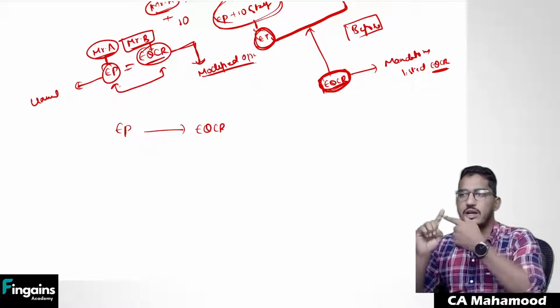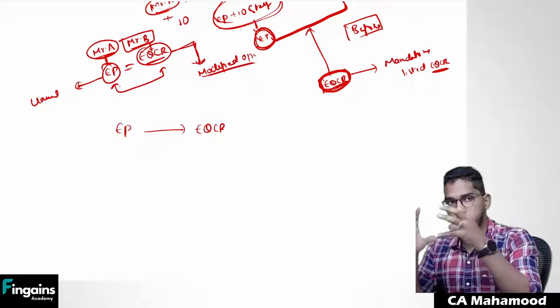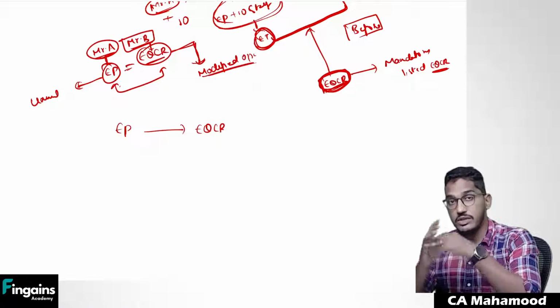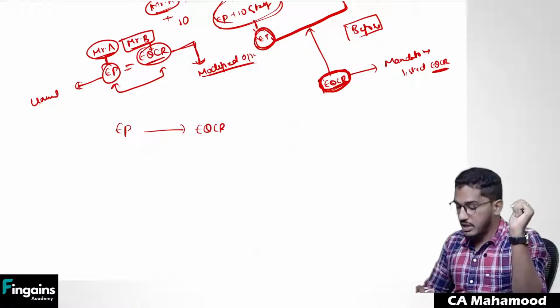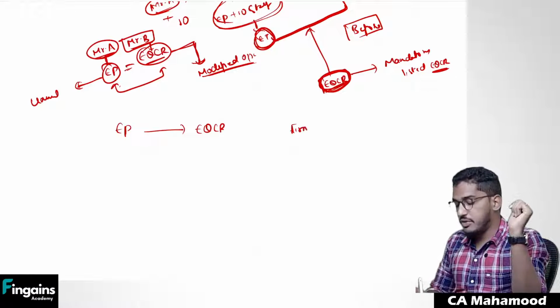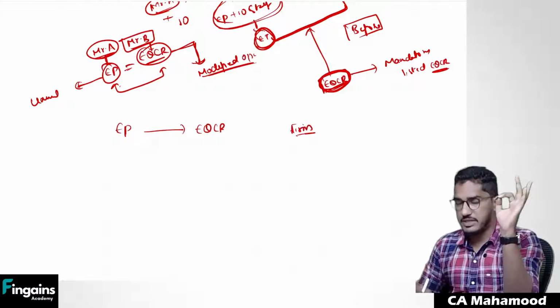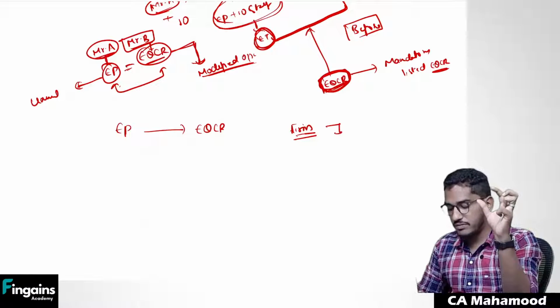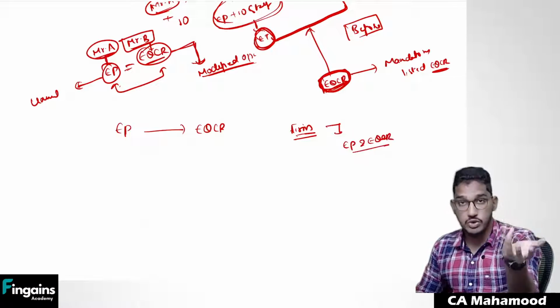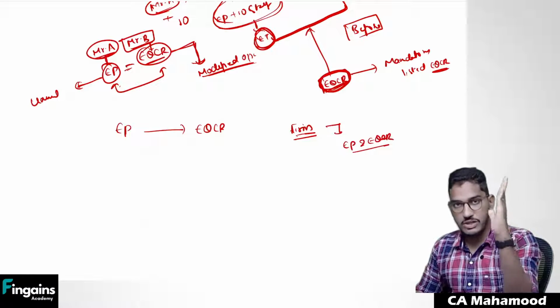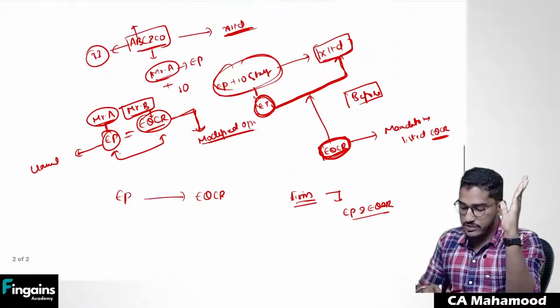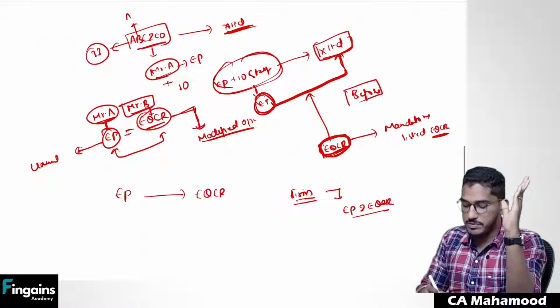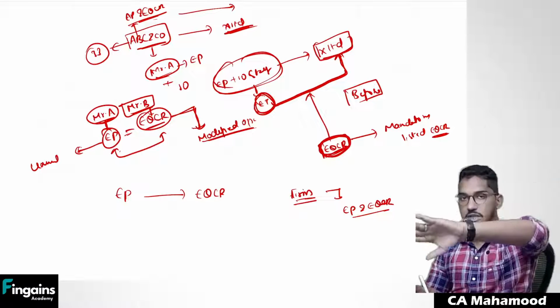Now what should happen? There is a deadlock here. The engagement partner is not agreeing with the engagement quality control reviewer. There is a difference of opinion. Now what should be done? In that case, the firm might have set a policy. Every firm will have a policy. They will draft a policy on what to do in case of conflict between the engagement partner and the engagement quality control reviewer. Follow that policy. Take for example, this firm has set a policy that if there is a difference between the engagement partner and the engagement quality control reviewer, they will go to another auditor, another firm.